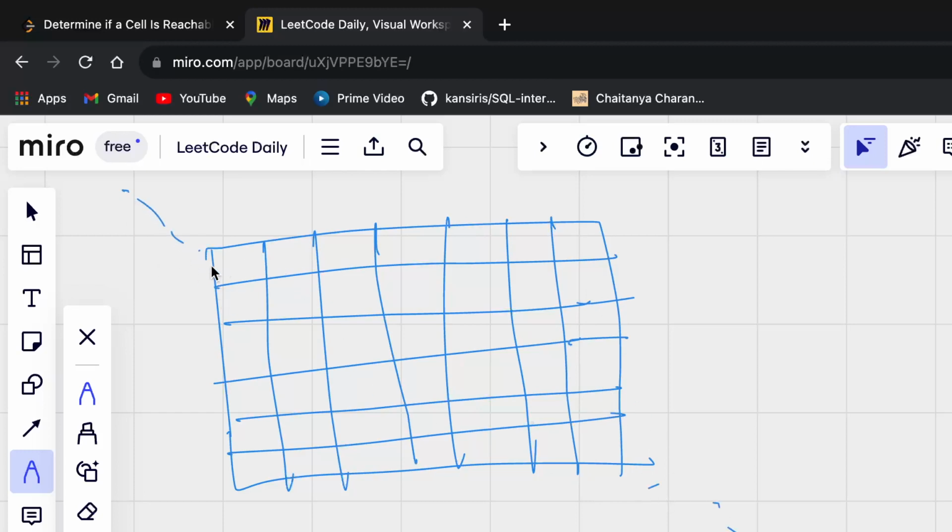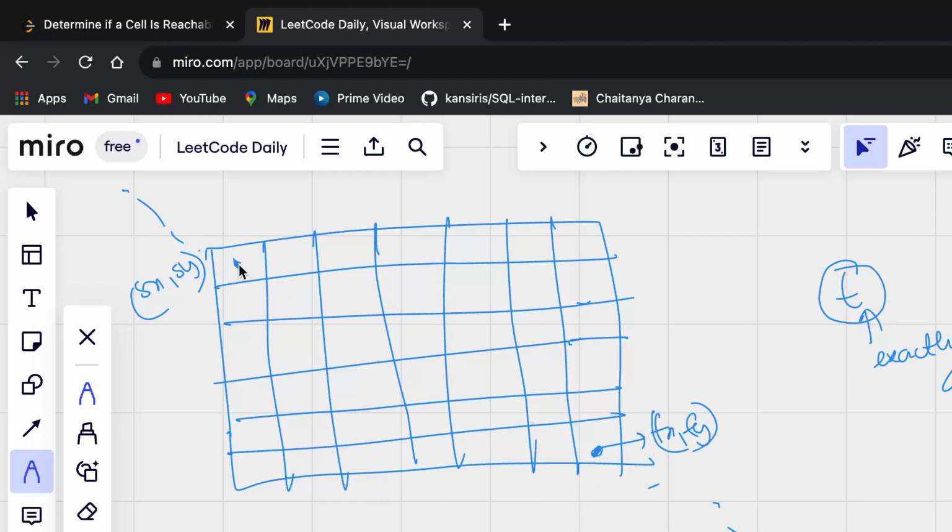And you have a starting point, let's call this your starting point. And let's say this is your ending point, fx comma fy. Starting cell, ending cell. Now you're given a variable t, and within exactly t seconds, you must reach from sx, sy to fx, fy.